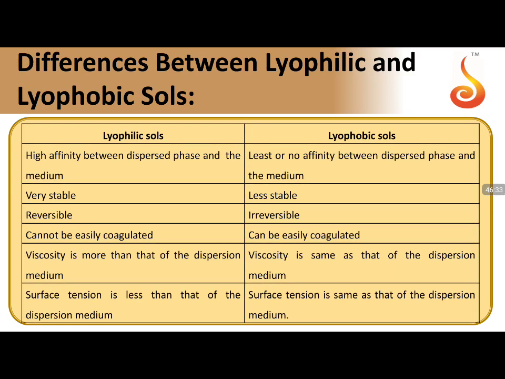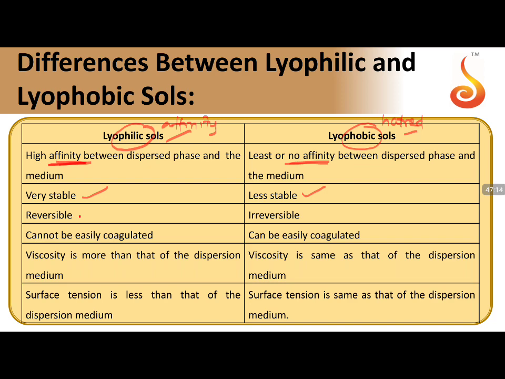Now the next most important classification of colloidal solutions is lyophilic sols and lyophobic sols. Lyo is solvent, philic means affinity, so affinity is present between them. Phobic means hatred, repulsion. So if you have affinity between the dispersed phase and the dispersion medium, it is lyophilic. If you have no affinity or there is repulsion between them, it is lyophobic. If they are attracted, why would they separate? So they are very stable. If they don't like to stay together, they are easy to separate, so they are less stable.